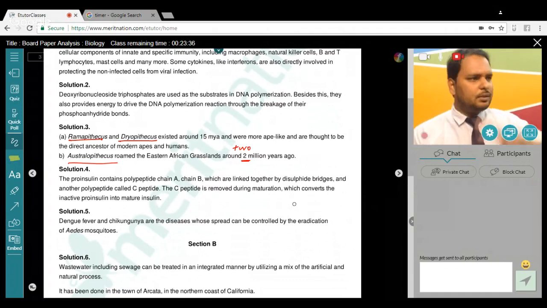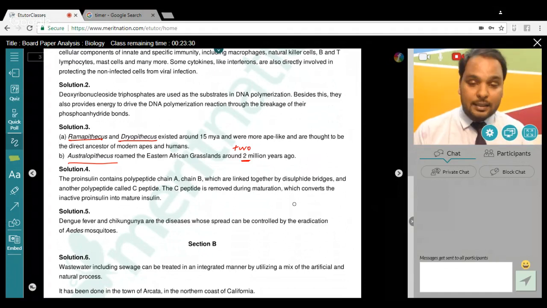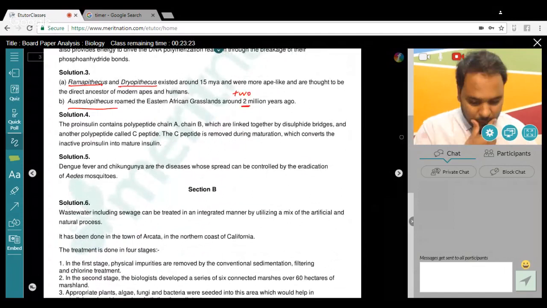Biotechnology applications question, there was a diagram also there. You have to just cut the C polypeptide chain, and that's the answer of this question. Fine, all right. Now, next. Question number 5.